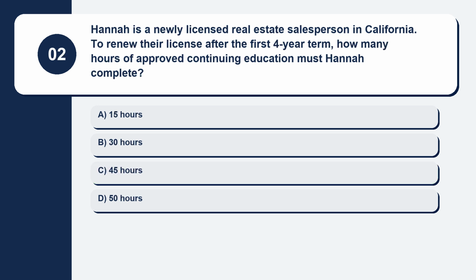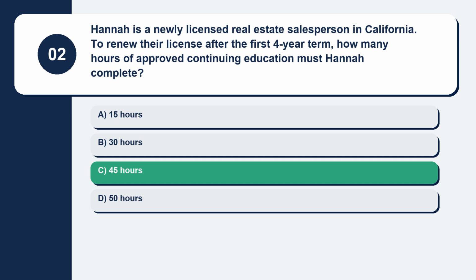Question 2. Hannah is a newly licensed real estate salesperson in California. To renew their license after the first 4-year term, how many hours of approved continuing education must Hannah complete? Here are your options. Option A, 15 hours. Option B, 30 hours. Option C, 45 hours. Option D, 50 hours. The correct answer is option C, 45 hours.